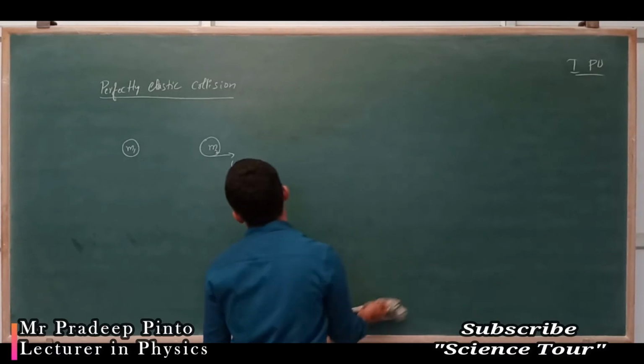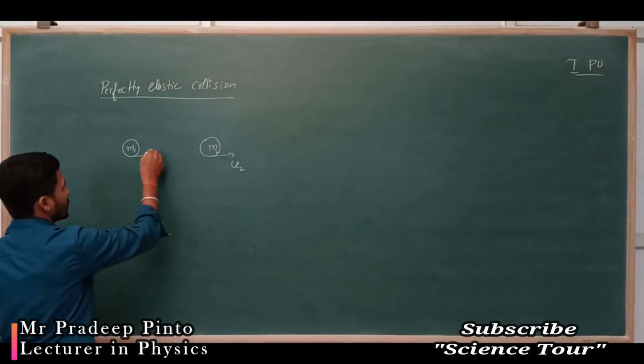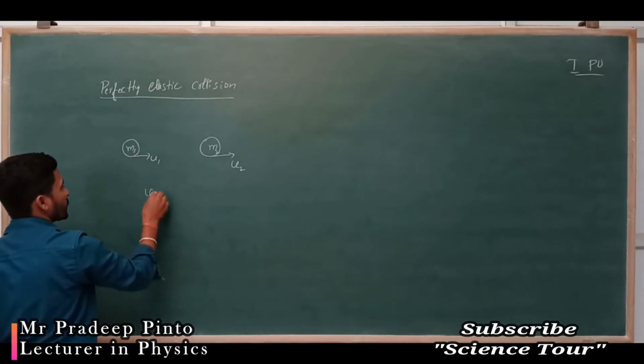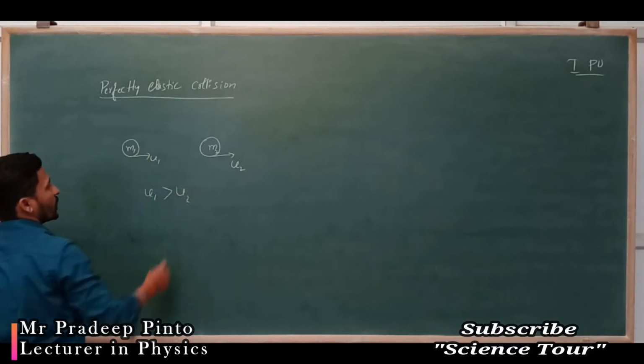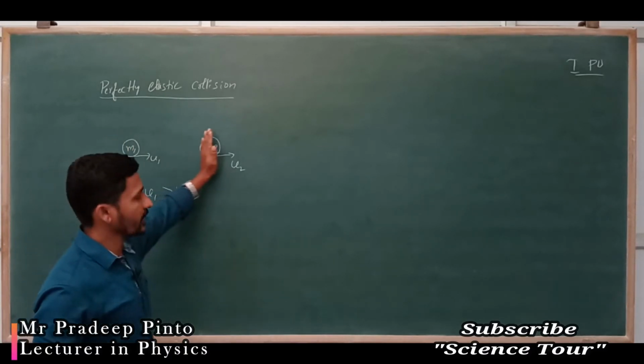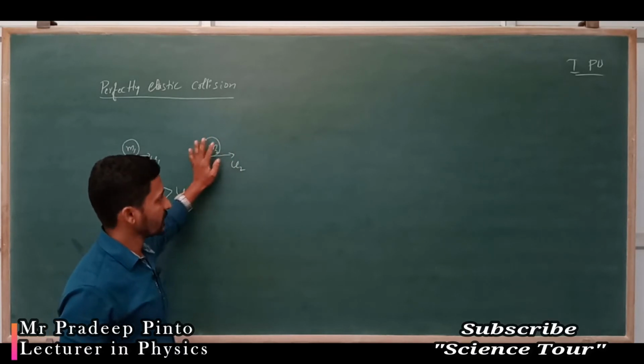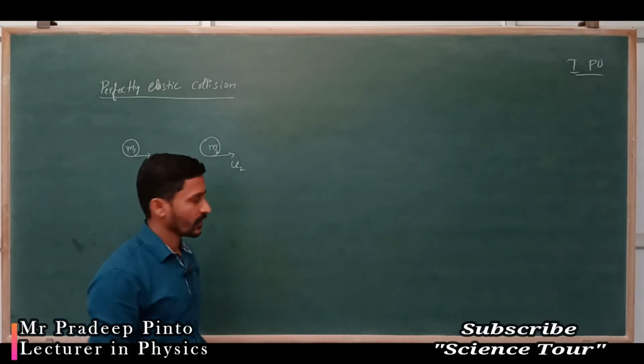Okay. Now u2 is the velocity of this, u1 is the velocity of this. If u1 is greater than u2, what happens? This is greater. This will move and hit this, collide with this, and after that changes take place, and after that they will move. Isn't it?